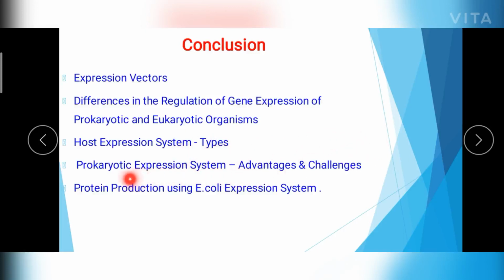Of that, you have seen the advantages of the prokaryotic expression system and the challenges faced in order to express a eukaryotic gene in a prokaryotic expression system. And you have seen the model of the E. coli expression system in producing a recombinant protein. With this I conclude the session.